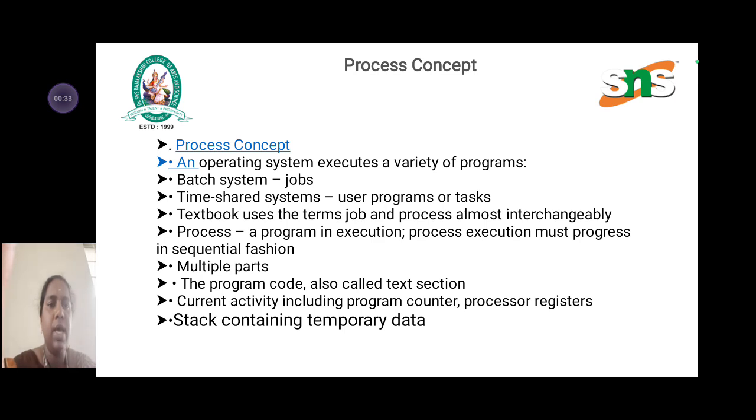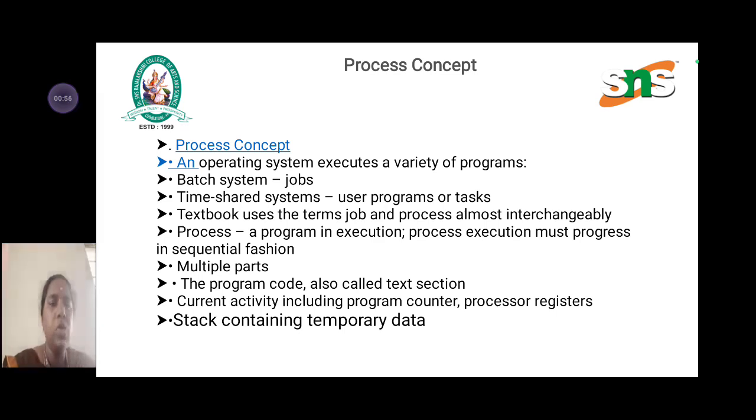Process concepts. An operating system executes a variety of programs: batch systems, jobs, and time-shared systems, with user programs or tasks. The terms job and process are used almost interchangeably. Process, a program in execution. Process execution must progress in sequential fashion. Next, a process has multiple parts.